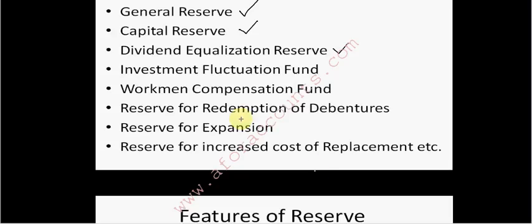Say the investment rates fluctuate, so you need to have an investment fluctuation fund, and in the same way these funds are made for specific reasons.